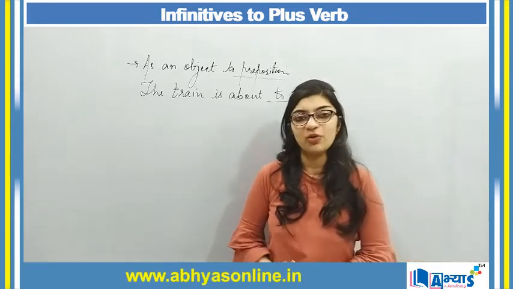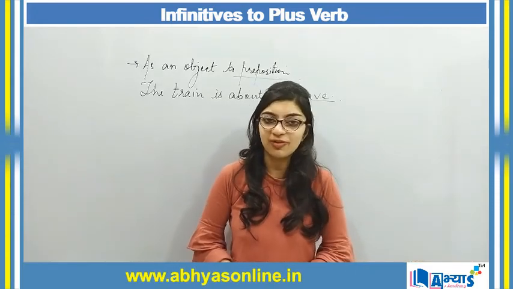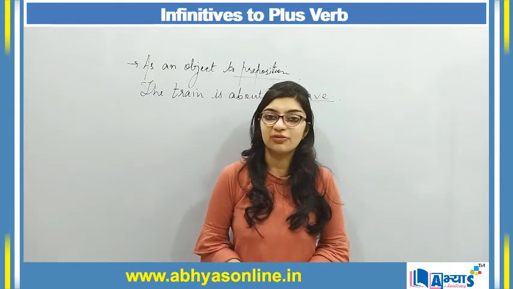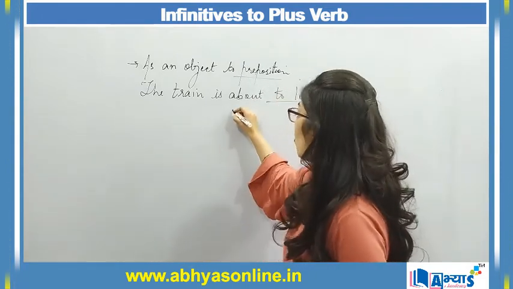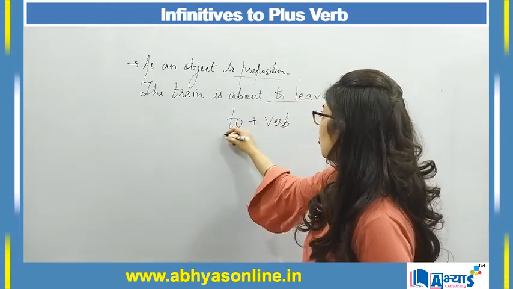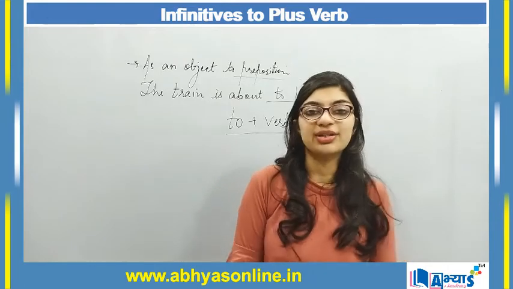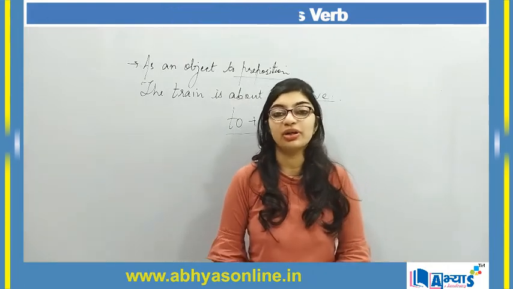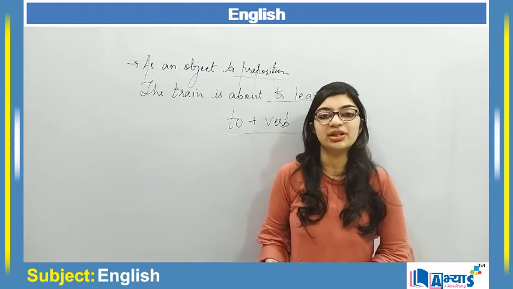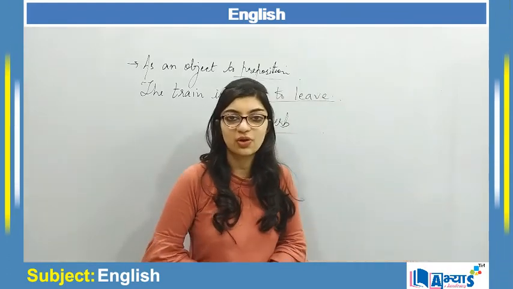So in this video we have discussed a non-finite, that is infinitive. We've also discussed what actually are infinitives. Infinitives are all those verbs which are preceded by "to", and then we've discussed pure infinitives. Pure infinitives are those infinitives which are considered to be infinitives even if "to" is not used along with them.